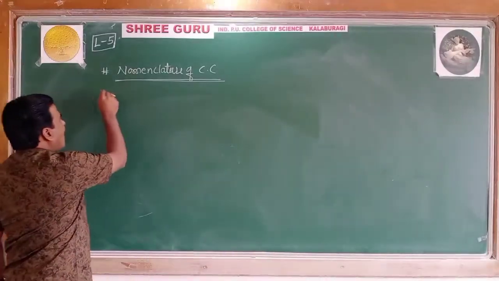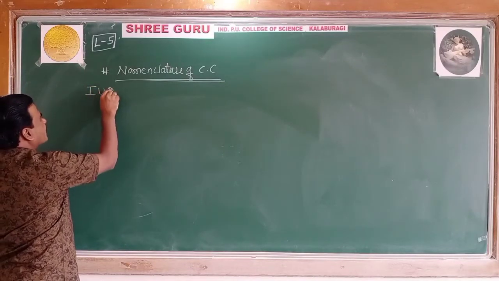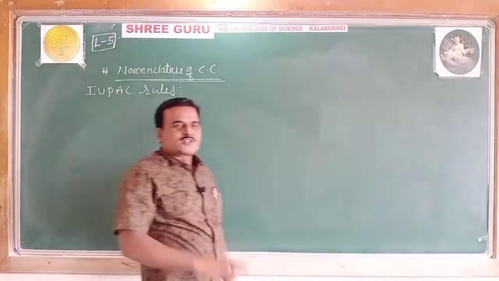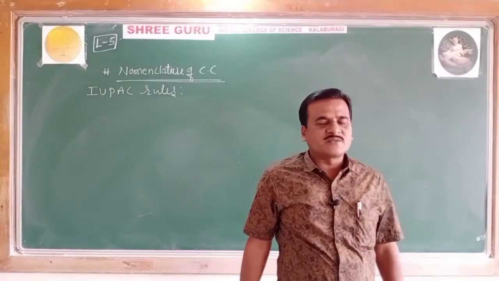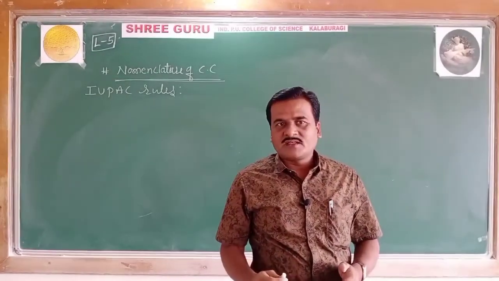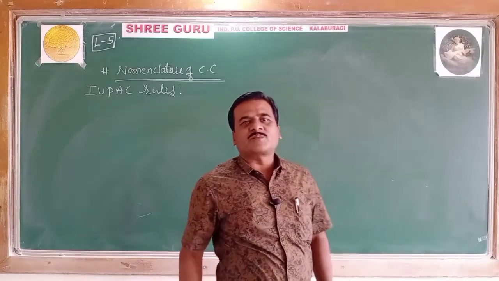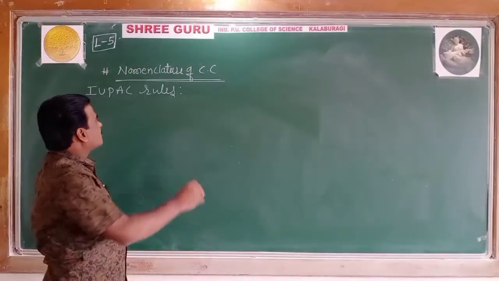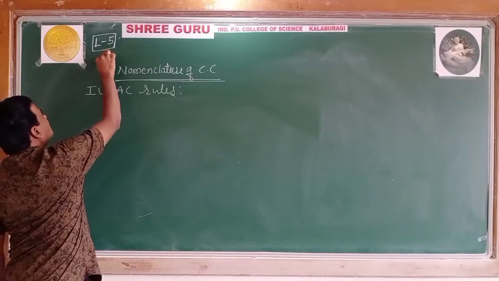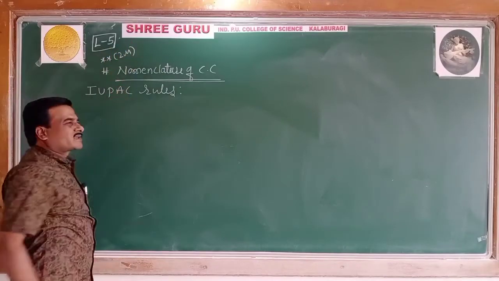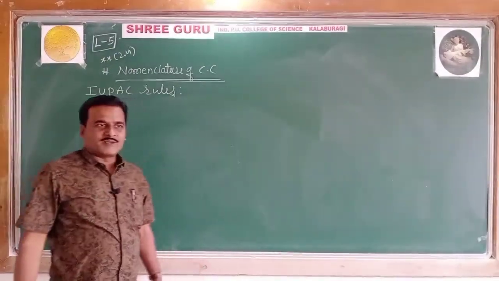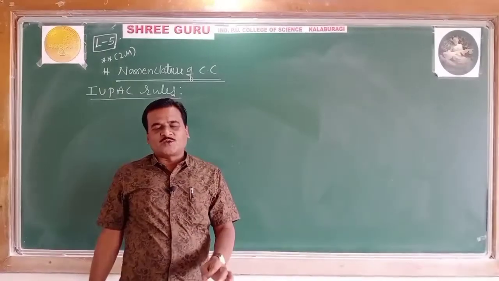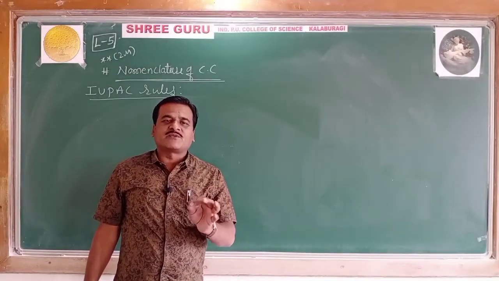So here some IUPAC rules are given, which one has to follow. These are the rules given by the IUPAC system. Let's go through the rules one by one. Then later we will work through examples of writing the IUPAC names of coordination compounds, which carry a weightage of 2 marks in the examination.